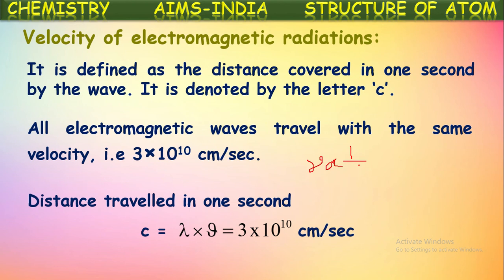To remove this proportionality, a constant is used, that is equal to the velocity of light. So this is the relation between the frequency, velocity of light and wavelength. Here we want to calculate the velocity of light. If we cross multiply these two, we get c is equal to nu into lambda. Okay.